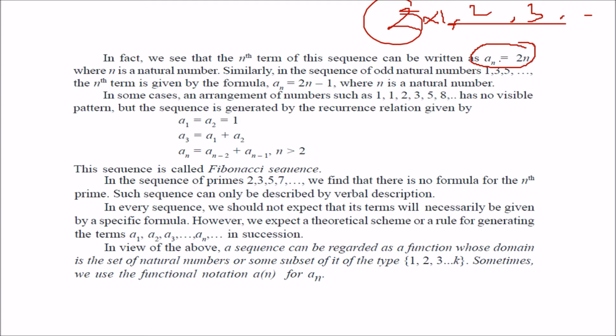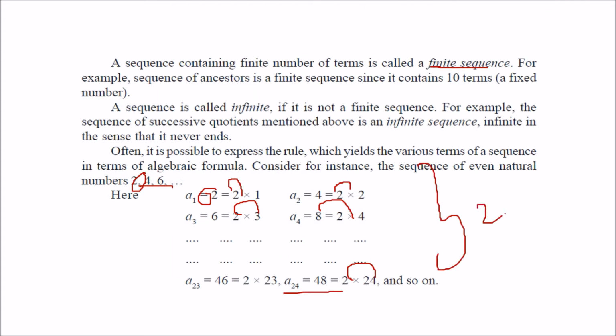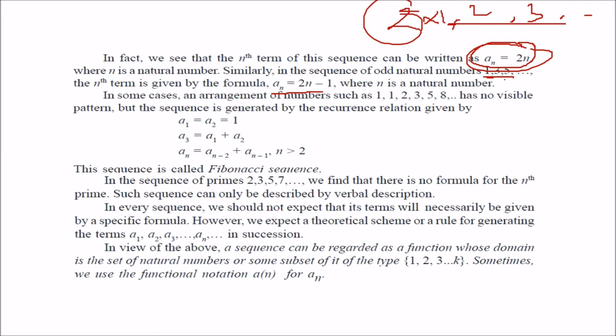Again, if you have odd numbers, then 1, 3, 5 like this. So you can say that an is 2n minus 1. Here similarly, an was 2n. Similarly, you can have 1, 3, 5, these odd numbers in order or sequence. These have an as 2n minus 1, where n is a natural number.